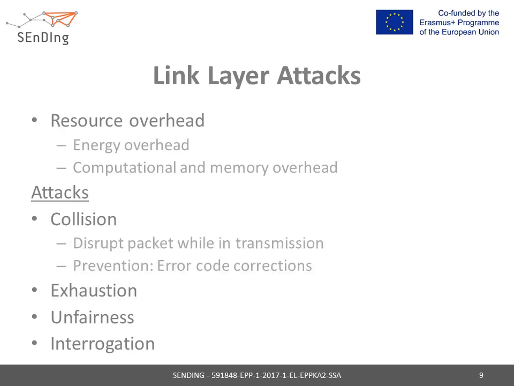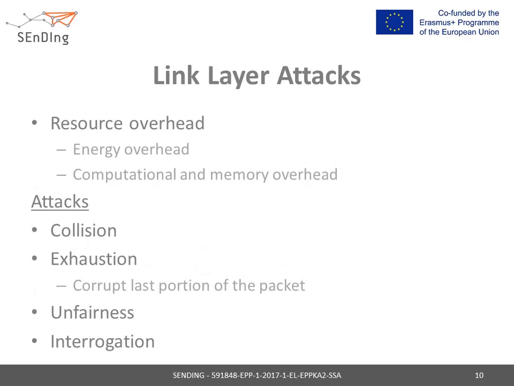Collision attacks. The aim of these types of attacks is to disrupt the packet while in transmission to make the sender node retransmit the packet to the receiver. Disrupting even a small portion of the packet can render the packet unreadable and the receiver will drop the packet. To prevent such an attack, error correction codes are used.